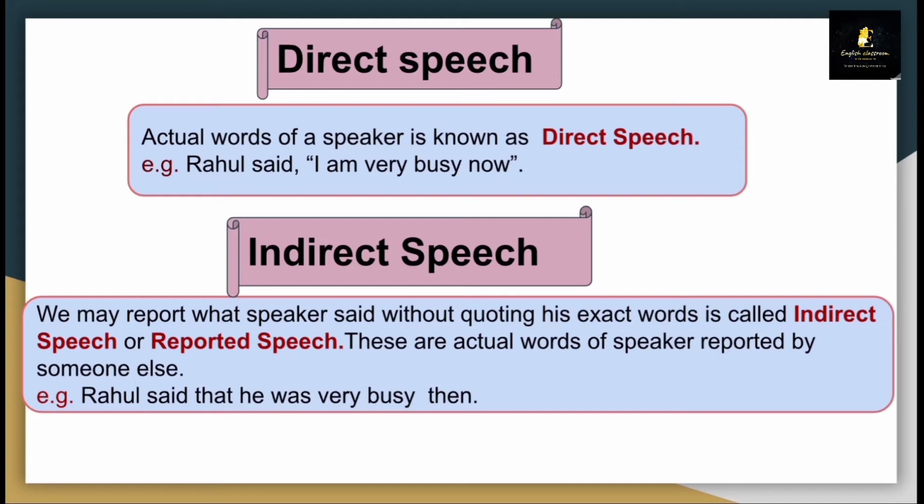What is indirect speech? We may report what the speaker said without quoting his exact words. It's called indirect speech or reported speech. These are the actual words of the speaker reported by someone else. For example, Rahul said that he was very busy then. These are the words of Rahul but reported by someone else, and it is called indirect speech.